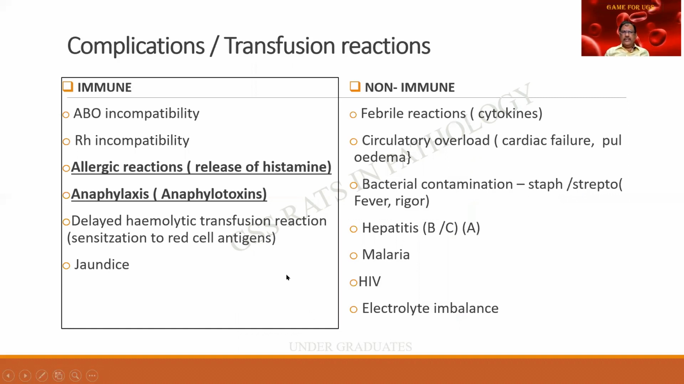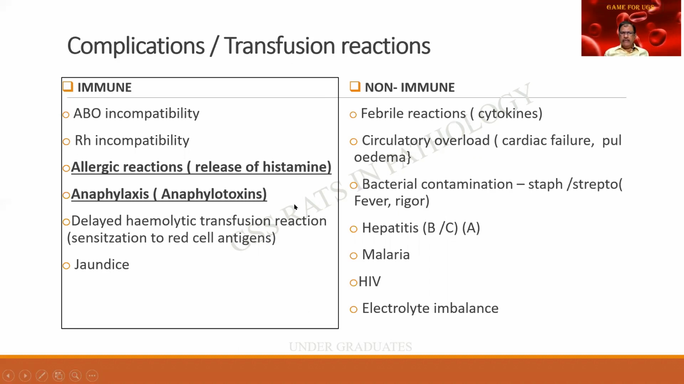What are the complications and transfusion reactions? This is a repeatedly asked question. To my knowledge, it has been asked about 600 to 700 times in the various universities, and students find difficulty in answering it. As I always say, when in doubt, divide. So the complications can be divided into immune complications and non-immune complications.